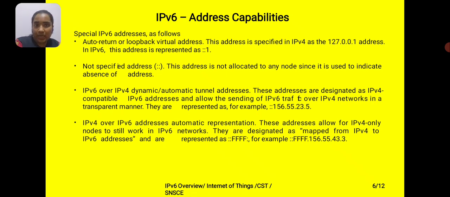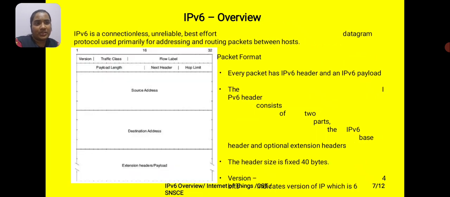In IPv6 and IPv4, dynamic or automatic tunnel addresses are designed as IPv4-compatible IPv6 addresses and allow the sending of IPv6 traffic over an IPv4 network in a transparent manner. They are represented as an example in this format. These are the IPv4 and IPv6 automatic representations.